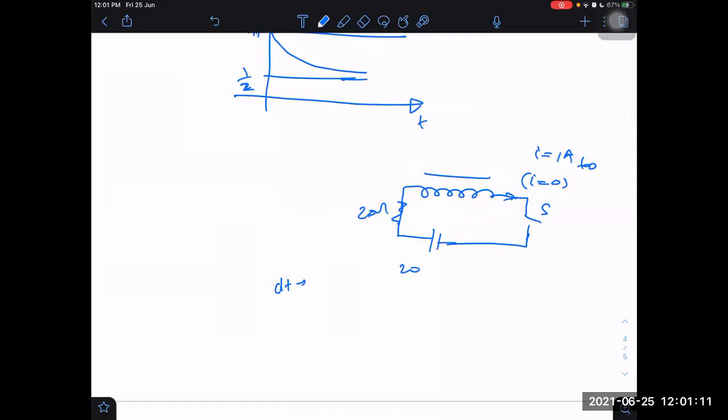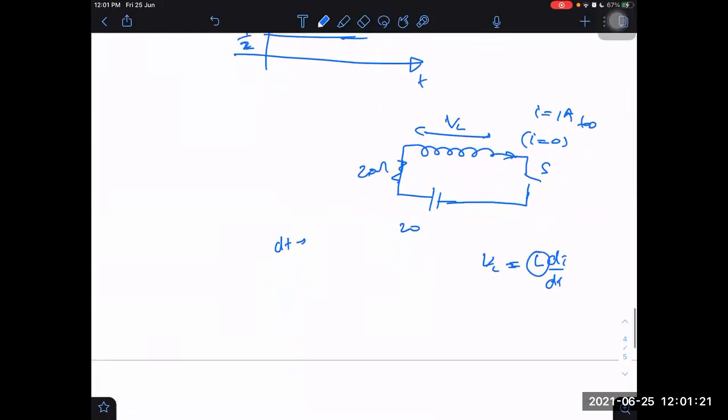Then what would happen to the EMF across the inductor? Let's find out the EMF. VL is equal to L into di by dt. L is a finite value. What it is, I don't know, but it will be some finite value. dt tends to 0. Di is not di here. Di is like delta I, but dt is like dt.